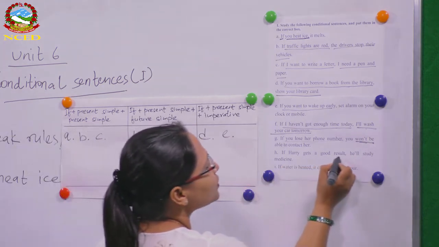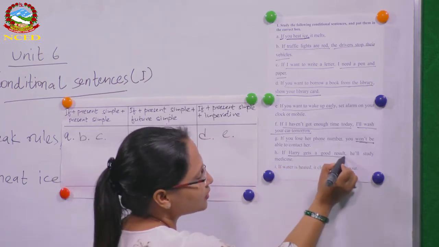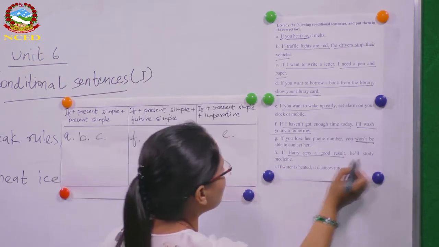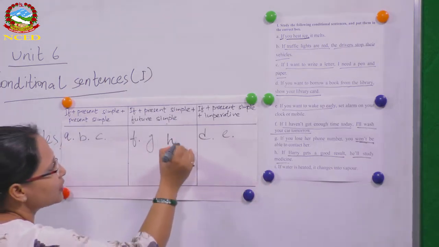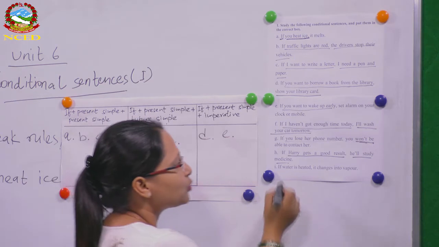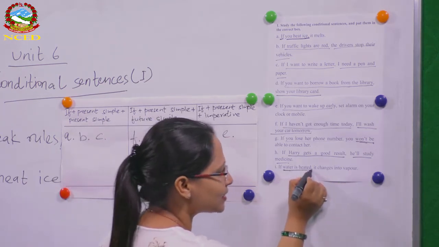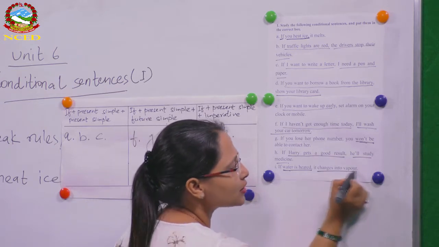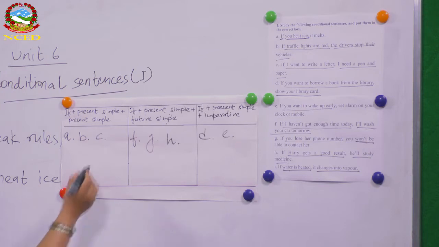If Harry gets a good result, he'll study medicine. Harry gets a good result is in simple present and he'll study medicine is in simple future tense. So it also goes here. If water is heated, it changes into a vapor. So water is heated, simple present. It changes into vapor, again in simple present, right? So it goes here.